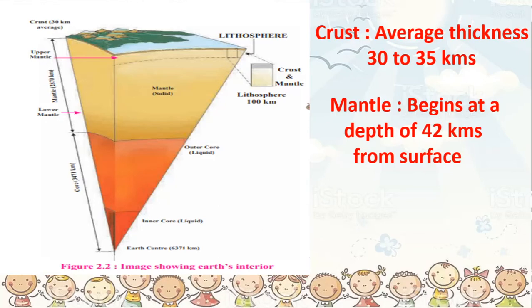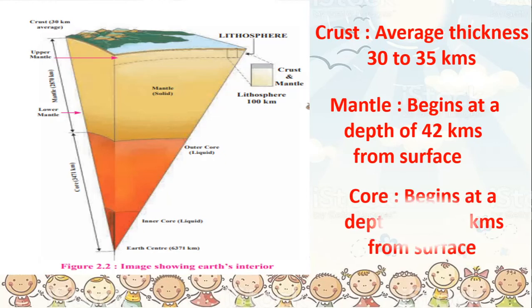Okay. Next comes the core of the earth. When you say core, what does it mean? Core of an apple means the center of the apple. When you enter the apple, when you reach the innermost part of the apple, that is called the core. So here core also means the innermost layers of the earth. The core is again divided into the outer core and the inner core. And then after you cross the core, you will come to the center of the earth.